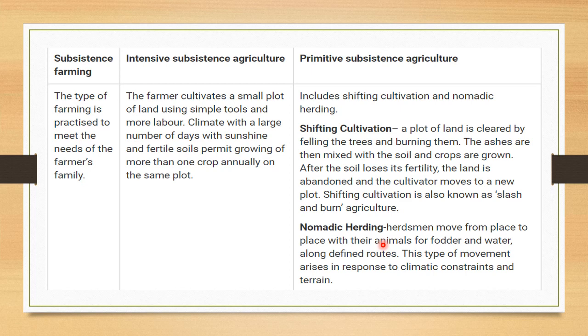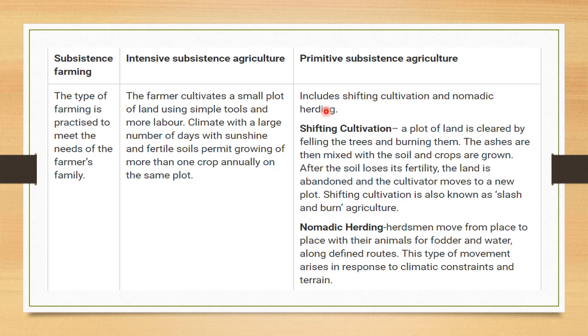Understood, children? So intensive, the same plot. Primitive in the sense shifting. In primitive subsistence we have two types, shifting cultivation and nomadic herding. So subsistence farming is that type of farming practiced to meet only the farmer's family needs, with small investment.